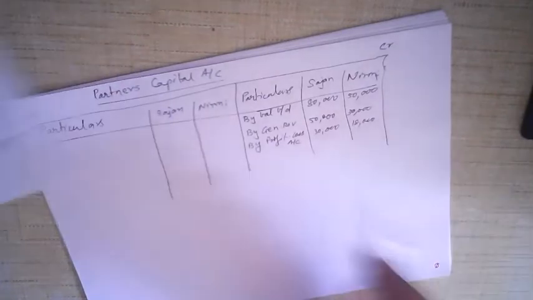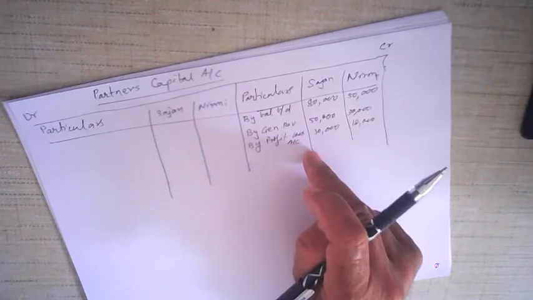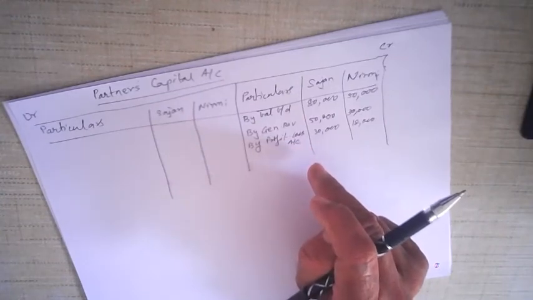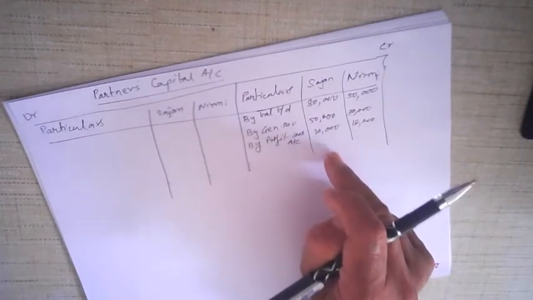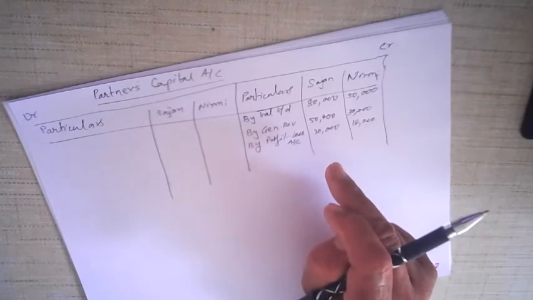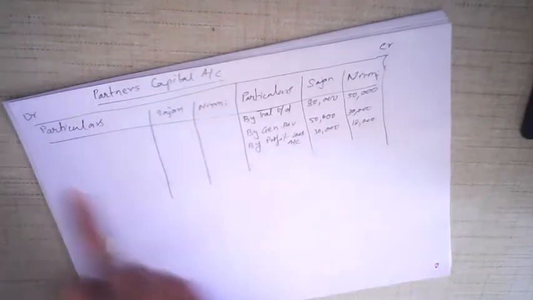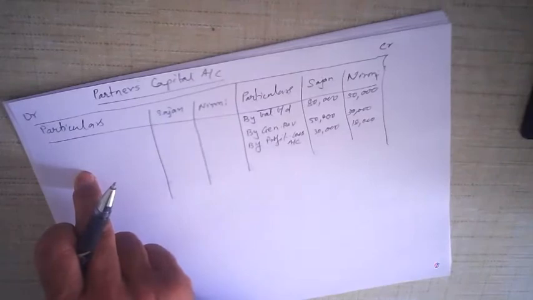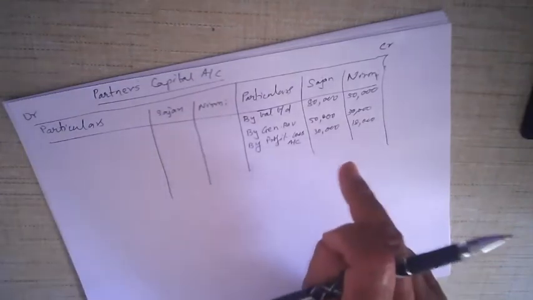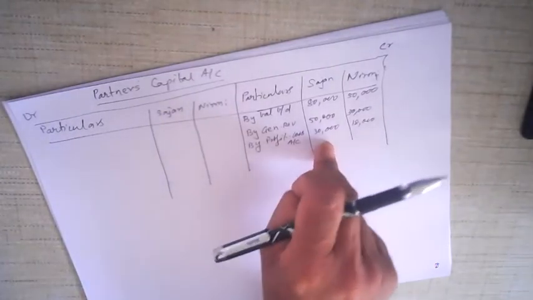Everything is over. These two things you must be careful about: general reserve and profit and loss, if it is given in the balance sheet. Remember, in this case it was profit. Suppose in the balance sheet it is given on the asset side, that means loss, then it would be written on the debit side of the partners' capital account. But in this case it was profit and hence it was written on this side.